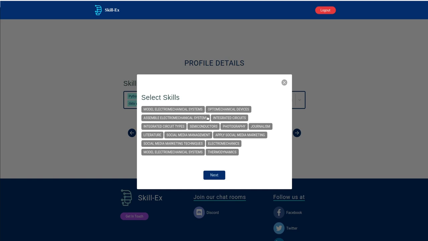So for example, since I chose integrated circuits, that's a skill by itself. Photography is a skill by itself, but why not try journalism, since you know photography pretty well? Or since you are good at social media, you could do social media marketing. And since you know thermodynamics, maybe you also know electromechanics because of what you have searched above. So based on this, you could select 5 skills.